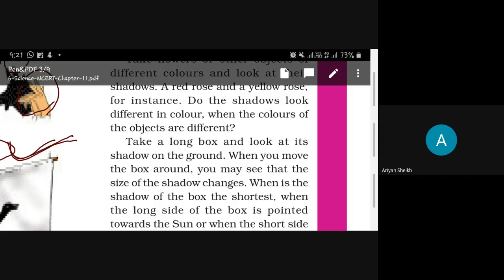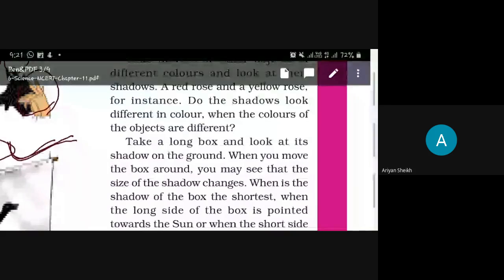Take a long box and look at its shadow on the ground.